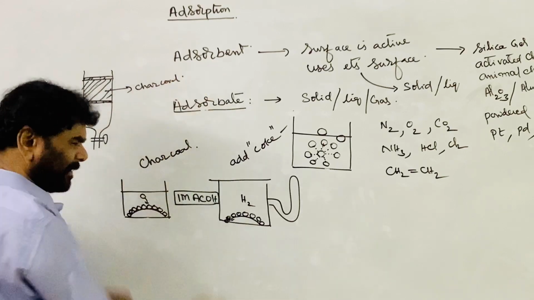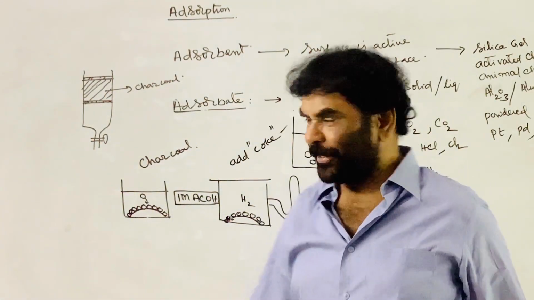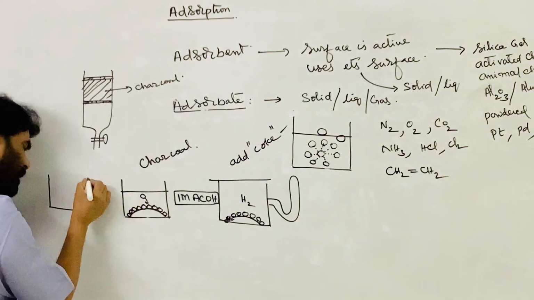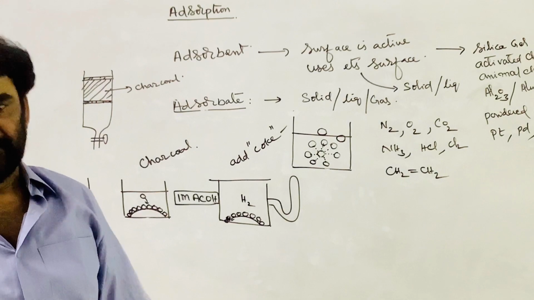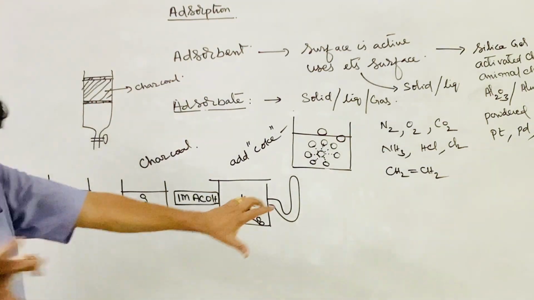This is a good adsorbent, very commonly used. Now take water and add some dye to the water solution. Dye is added to this, and now it becomes colored. The color is distributed in the water.